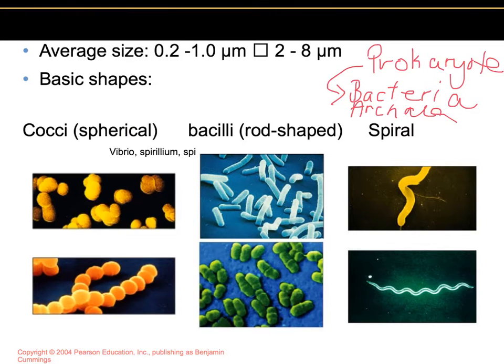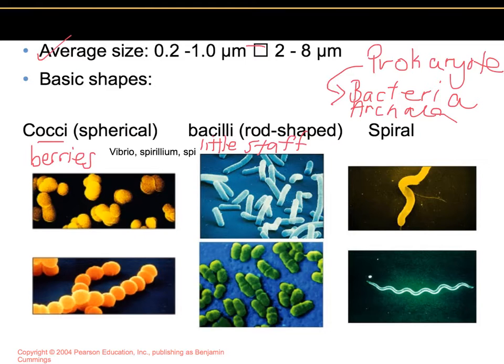Most of the sizes range from about 0.2 to 1 micrometer to 2 through 8 micrometers. Remember, I've already taught you that the micro is like taking a meter and dividing it by 1 million. They also have some basic shapes. Cocci, which literally means berries. So that's where it gets its name from, because they're circular like berries. Then you have rod-shaped, or the bacilli, which literally means little staffs. Think of an individual holding a staff. You would think of it as in these shapes.